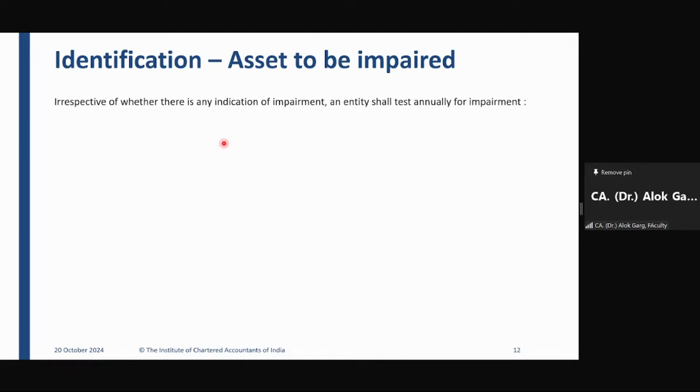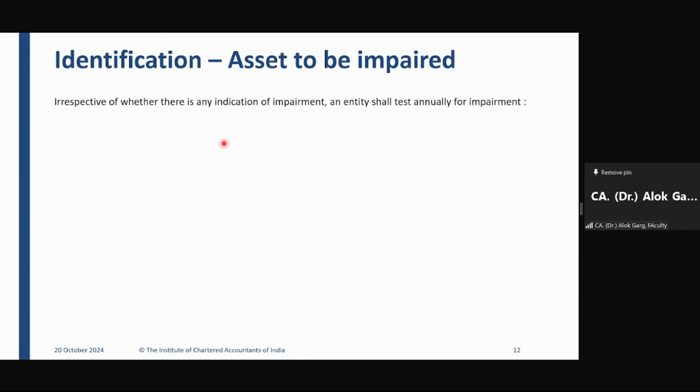Okay. But friends, there are three assets for which it doesn't matter whether the impairment indicator is there or not. That doesn't matter. The company is not required to wait for the impairment indicator. And in case of these three assets, the company has to do the mandatory annual impairment testing. Fine. What are those three assets?